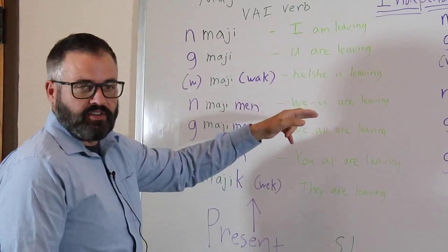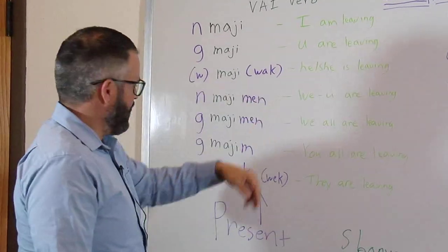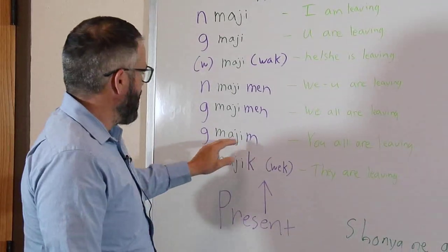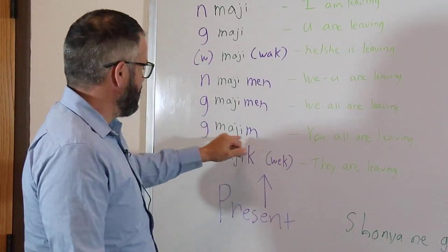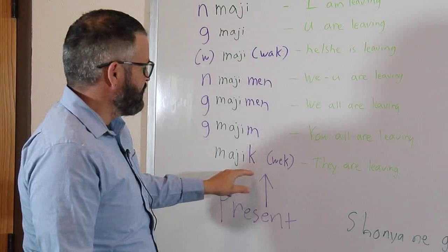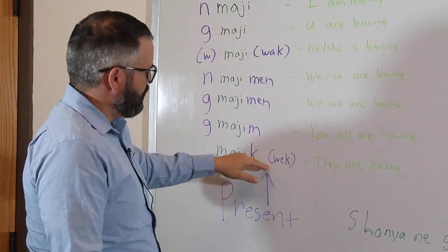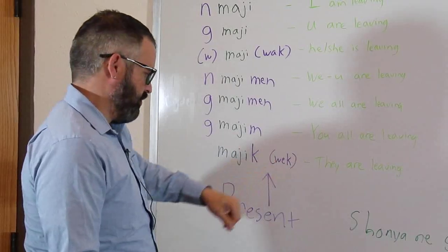Namajimen, we but not you are leaving, and I'll explain that in just a second. Gamajimen, we all are leaving. Gamajim, you all are leaving. The G and the M is the you all. Majik, they are leaving, with the K being the they. And occasionally on some verbs they'll use a wook for the they form.